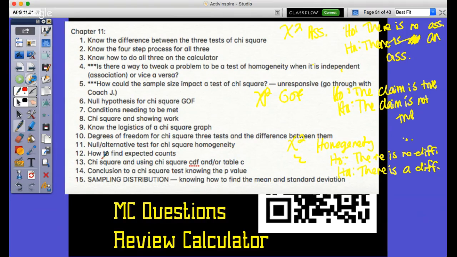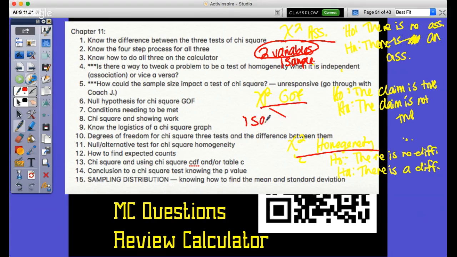Remember, association is like independence. Does one thing relate to the other? With association, we're looking at two variables from one sample. So is there an association between the two variables. Goodness of fit is one sample, one variable. And homogeneity is two samples with one variable.